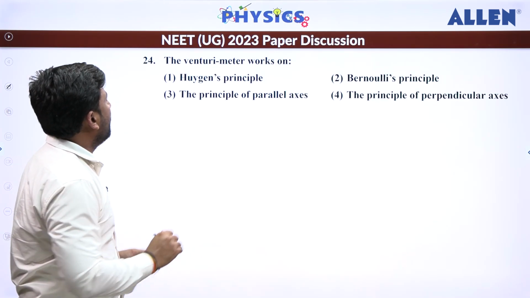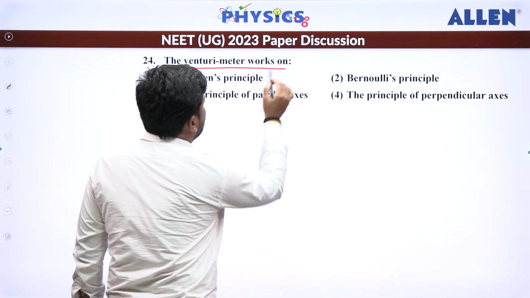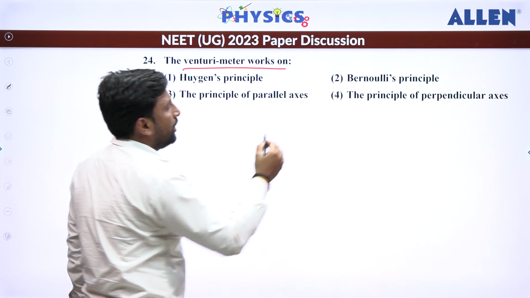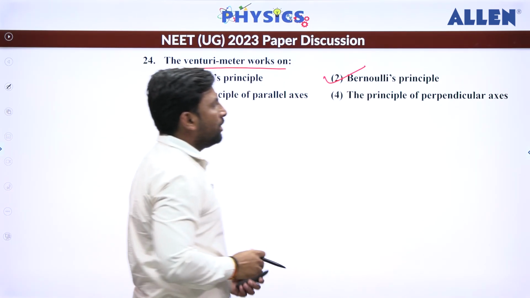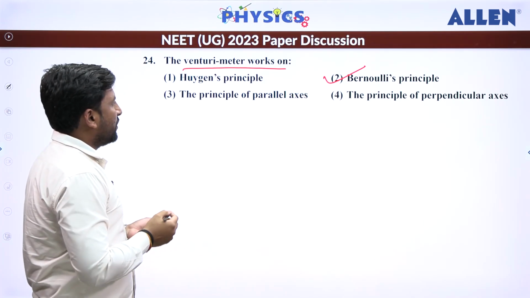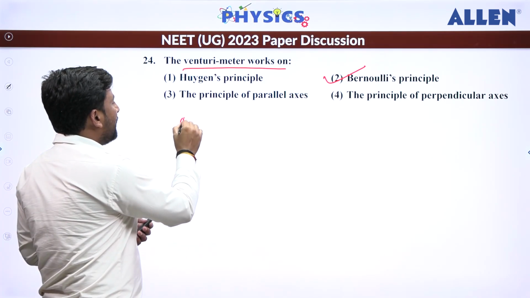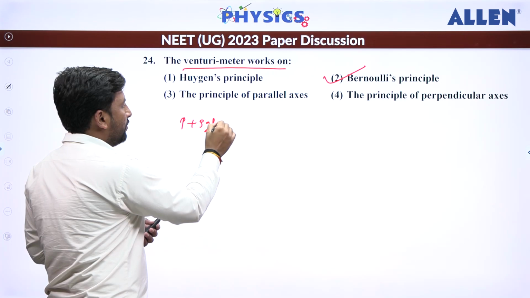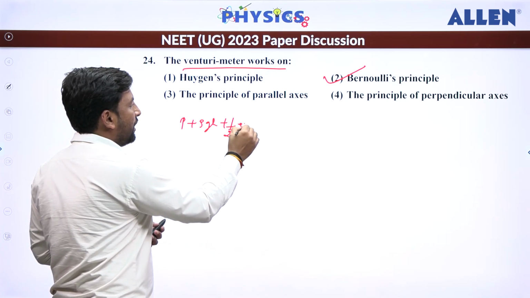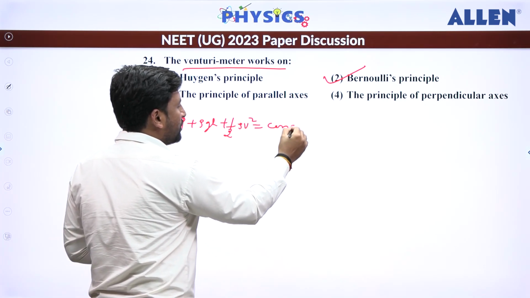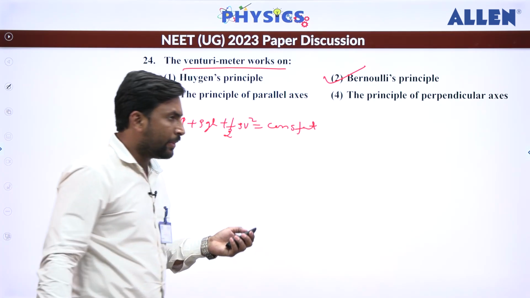Next question. A Venturi meter works on the principle of what? It's a very easy question. It works on Bernoulli's principle, which is P plus ρgh plus 1 by 2 ρv square is equal to constant. So that is one of the easiest questions we can say.